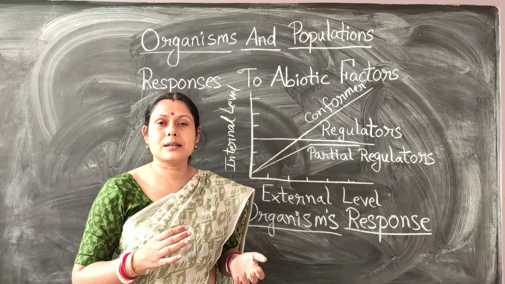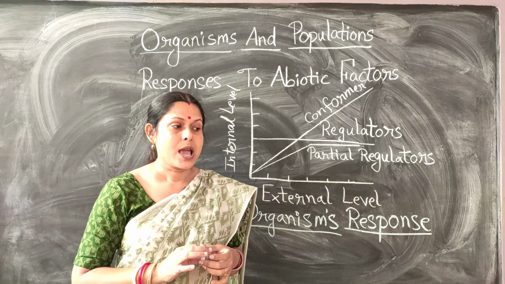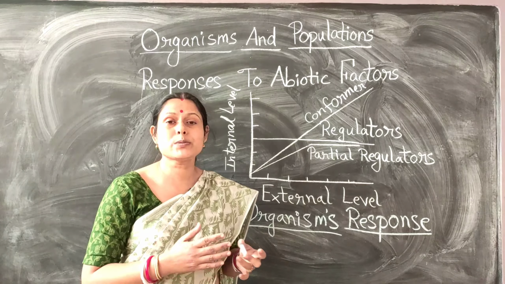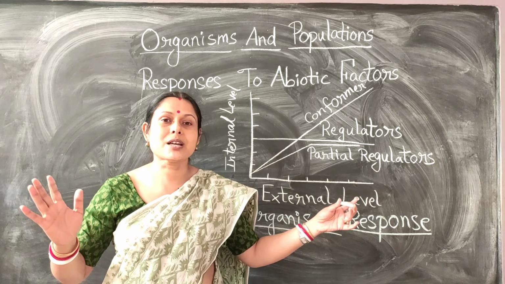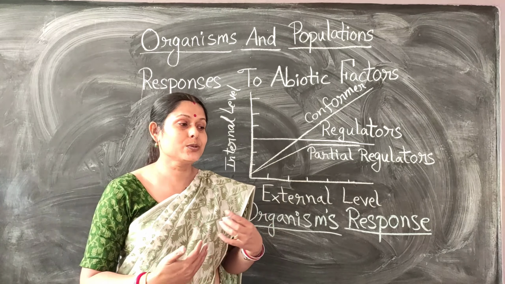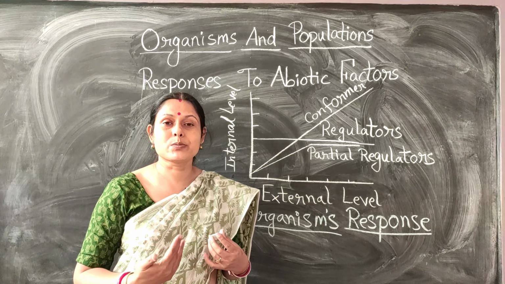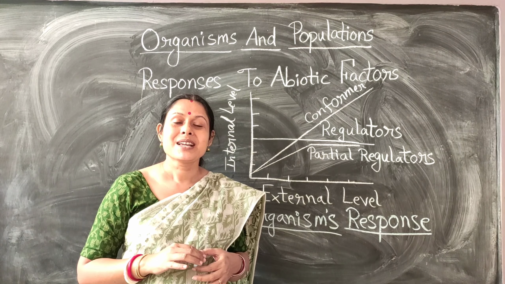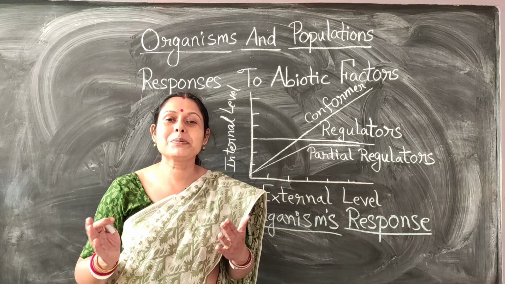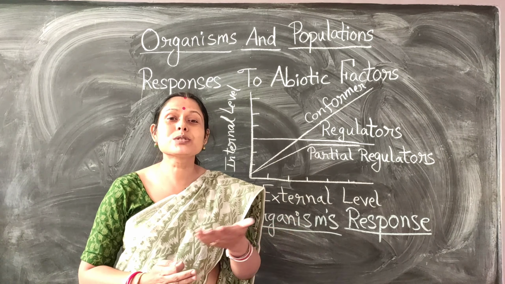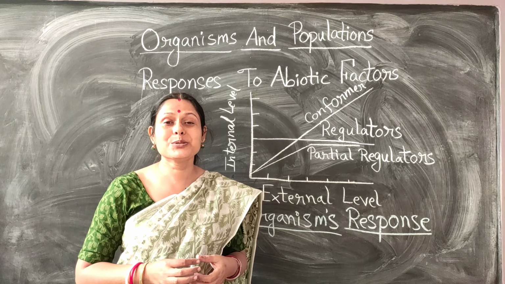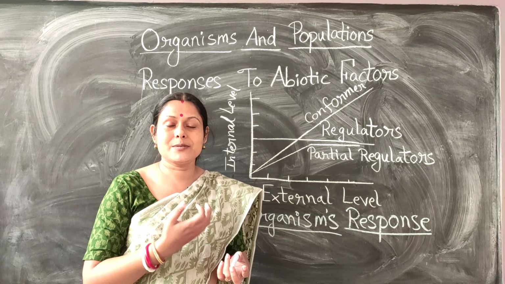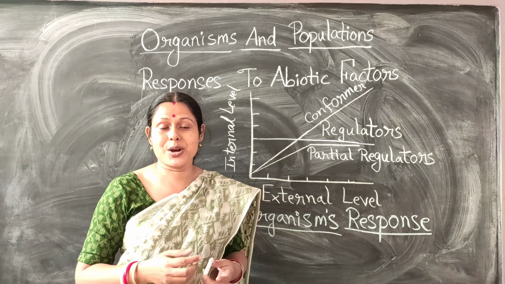Now let us come to conformers. Now conformers, as they cannot regulate a constant body temperature, and they cannot always keep on doing thermoregulation and osmoregulation. Now the question can come, why not in the thousands of years of formation of the earth could they adapt themselves, or form this osmoregulation process or thermoregulation process in them? Because here you see the same thing comes, that when it is summertime, why is it that a group of people have an air conditioner in their house, and why do most of the population across our country not have an air conditioner? It is because of the expenditure. So if you do not have the expenses, the money, the resources to do it, how will you do it, isn't it?